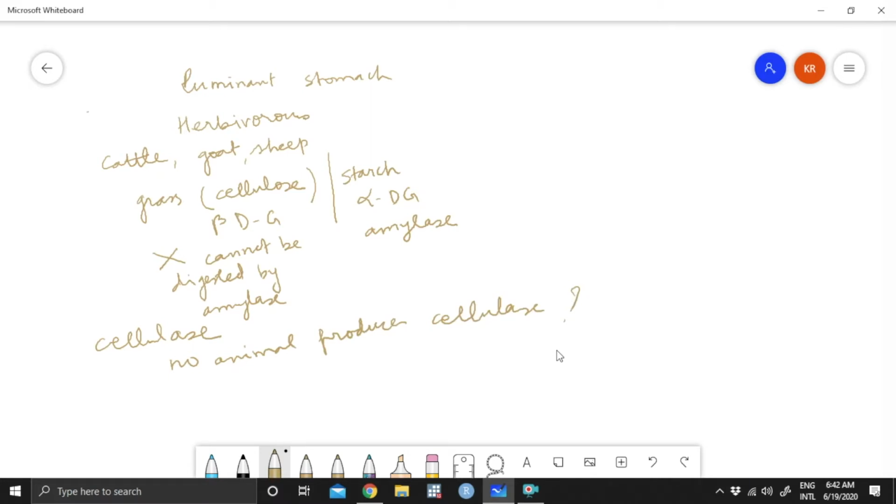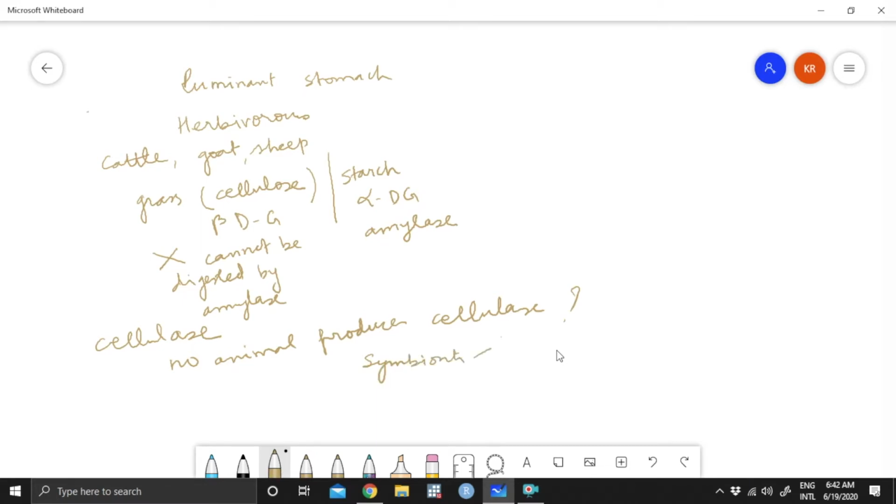If you don't digest cellulose, then all the grass which is available on this earth is a completely useless product. So herbivorous animals have devised another strategy. What have they done? They keep within themselves, inside their stomach, symbionts.